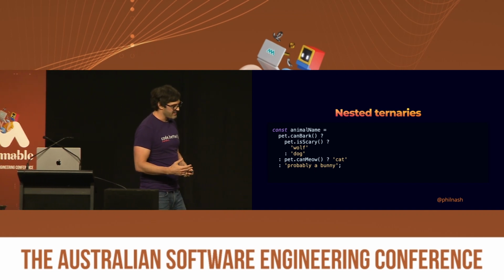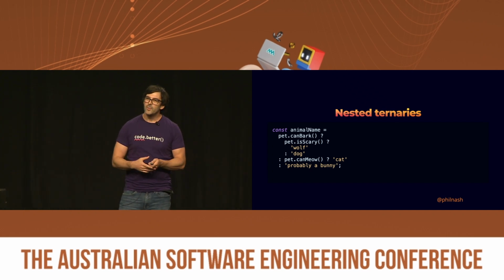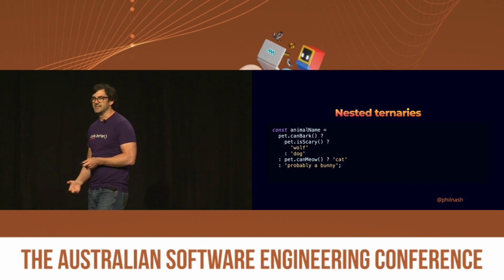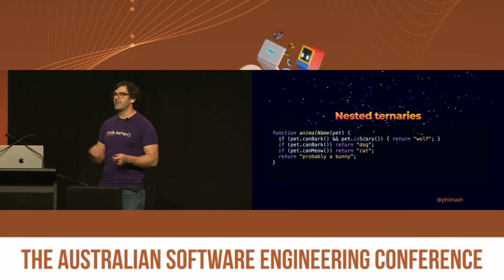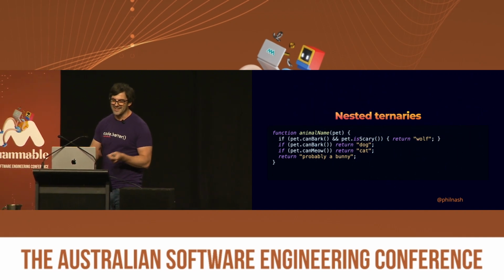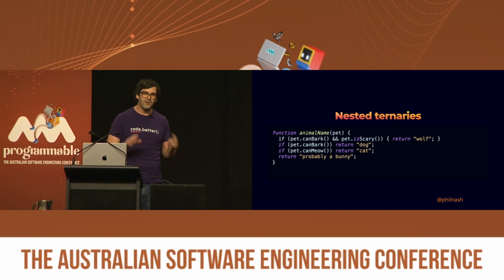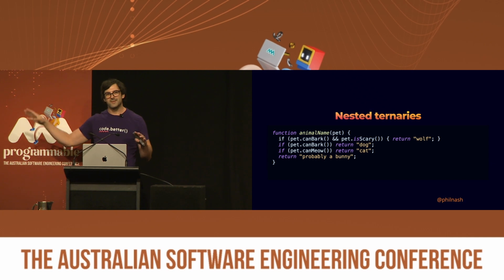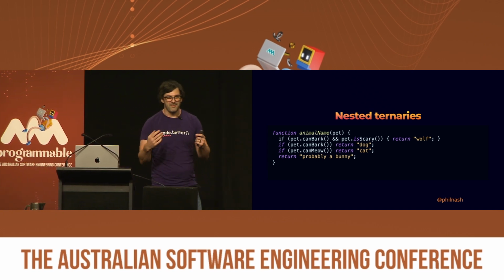Secondly, I actually think we can improve this in a bunch of ways. We could be testing it. We could be extracting it to its own function. We could be using early returns as a way to escape these nested ternaries. And I'd rather see it like this, in which it's actually a lot easier to read, because I can say if a pet can bark and the pet's scary, then it's a wolf. I don't know who is keeping wolves as pets on the Prettier team who wrote this. Although I wrote this bit, but wrote the original one. Then if it can bark, at that point it's a dog, and if it can meow, it's a cat, otherwise it's probably a bunny.